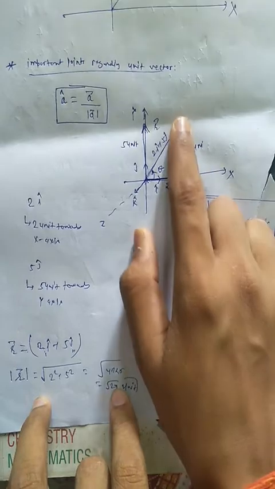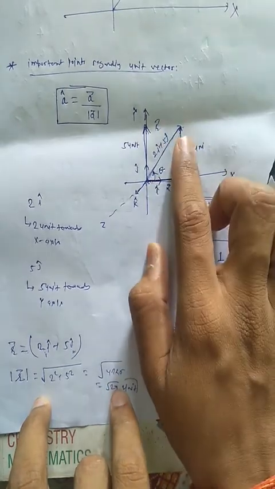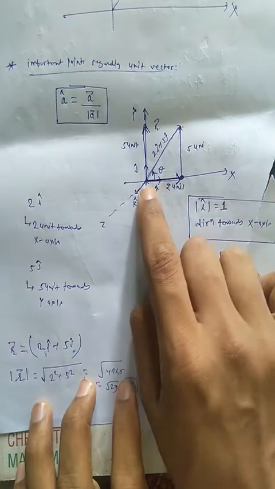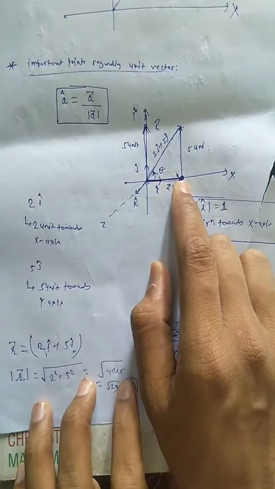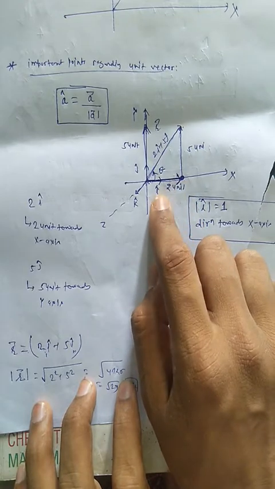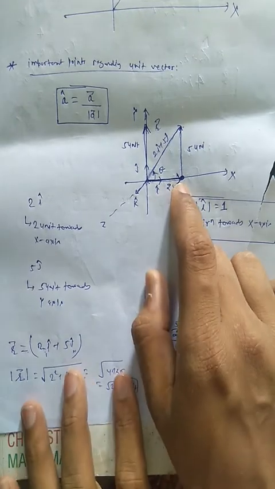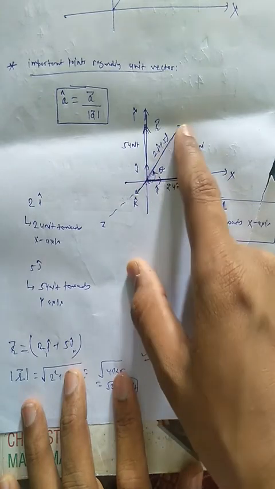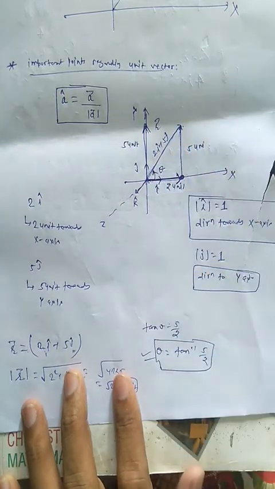This is the Cartesian plane. The overall displacement will be 2 i cap plus 5 j cap, as it is 2 units in the x direction, where the unit vector is defined as i cap. Similarly in the y direction it is defined as j cap. So the displacement will be 2 i cap plus 5 j cap.